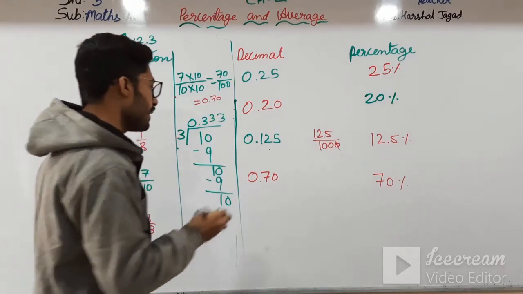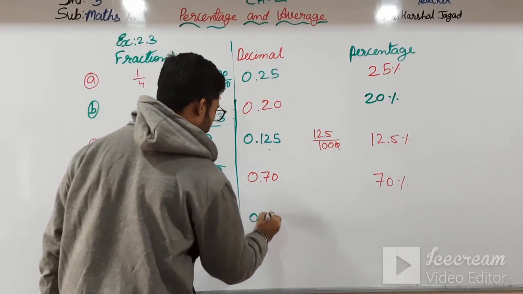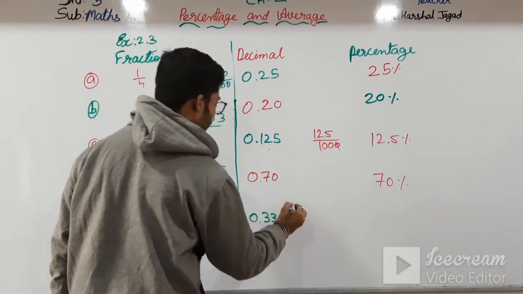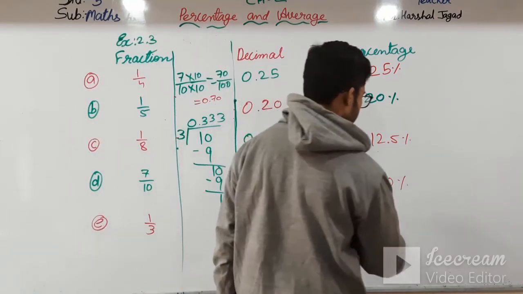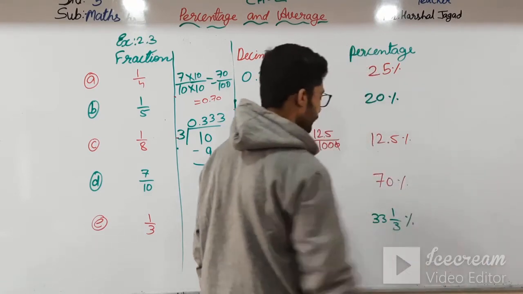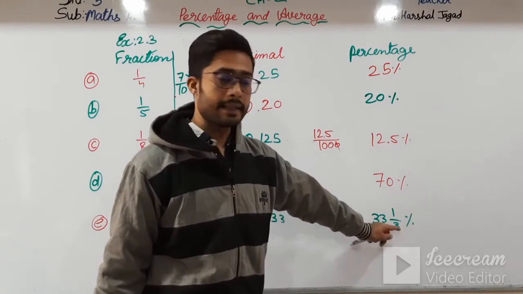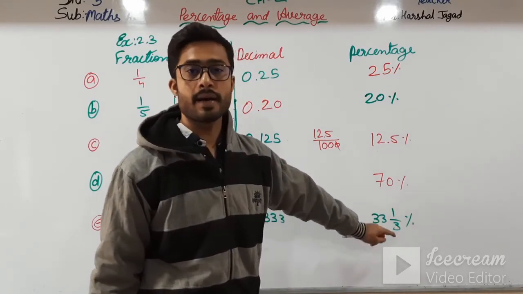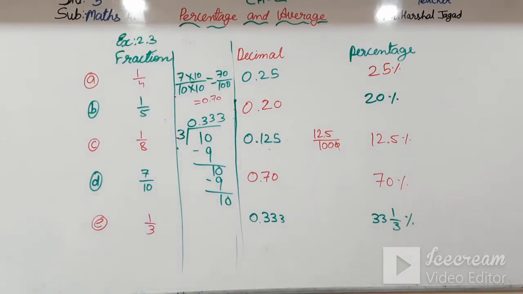So it can be written in decimal form as 0.333 and it will go on, and here we can write this as 33 1 by 3%. 33 3s are 99, 99 plus 1, 100 by 3% is our answer. Please note down this.